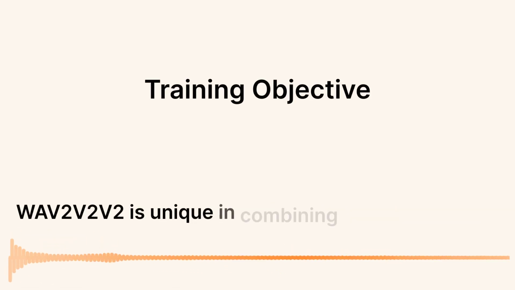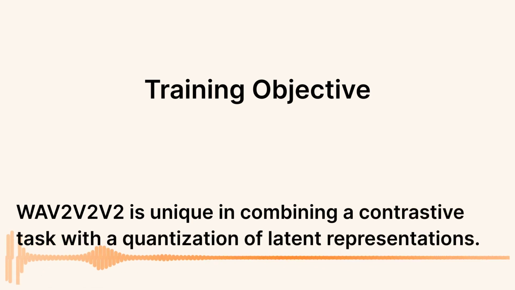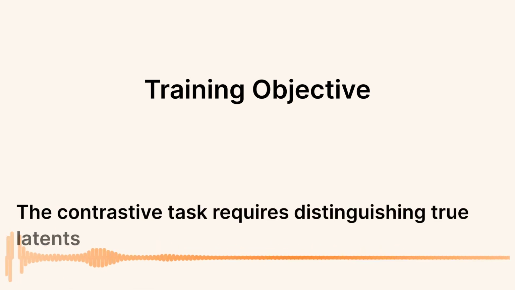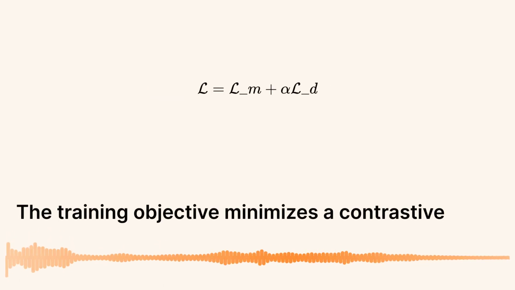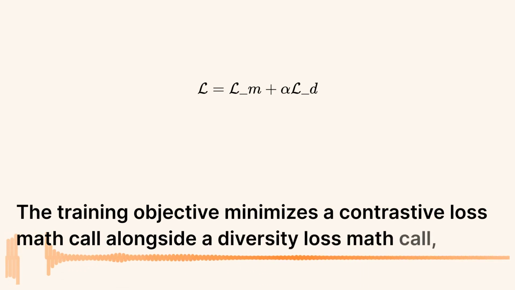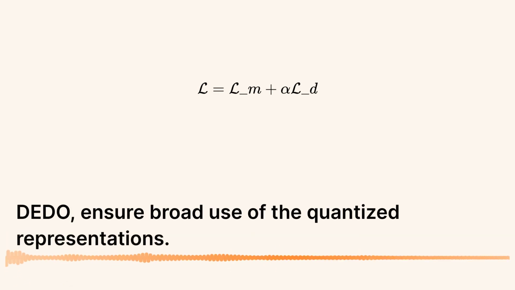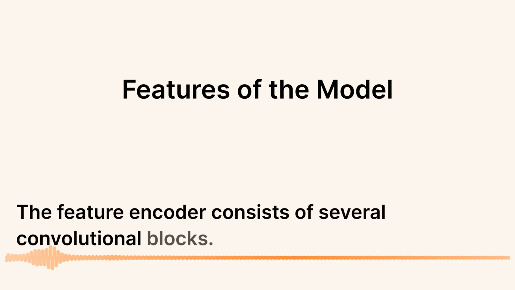wav2vec is unique in combining a contrastive task with a quantization of latent representations. The contrastive task requires distinguishing true latents from distractors. The training objective minimizes a contrastive loss alongside a diversity loss, to ensure broad use of the quantized representations. The feature encoder consists of several convolutional blocks.